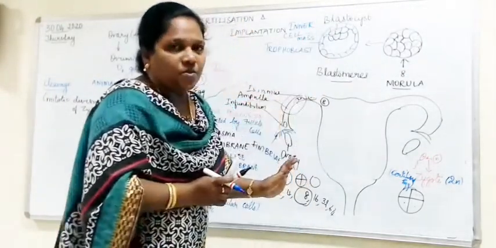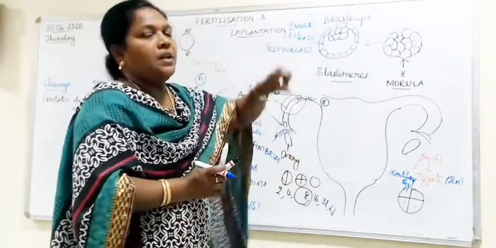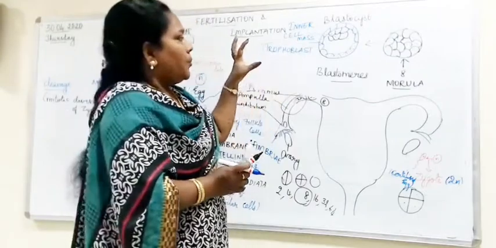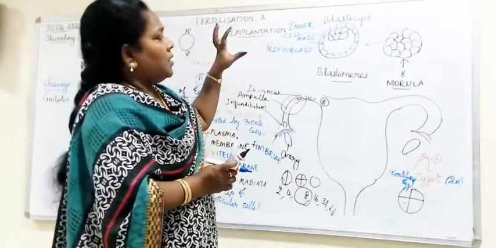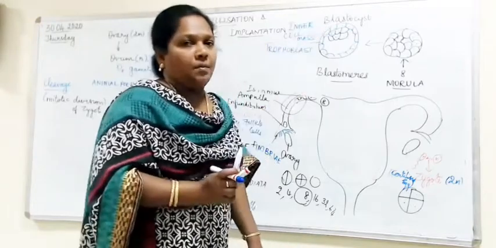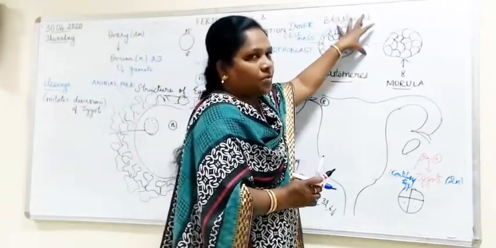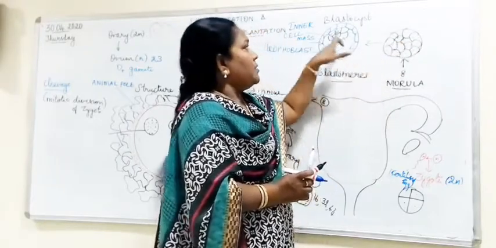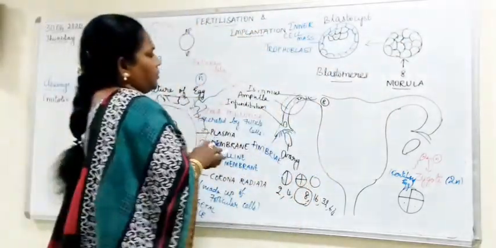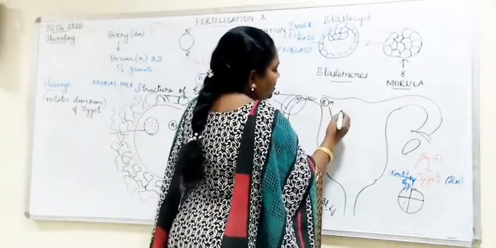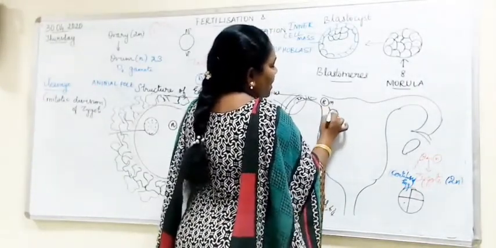So what is blastocyst? Blastocyst consists of a single layer of cells, which you call the trophoblast, with a portion of cells present towards one side. That portion of cells you call the inner cell mass. So this is the structure of the blastocyst. After the morula stage, it is converted into a ball of cells and then into a blastocyst. After the morula, finally it will be converted into a structure called the blastocyst.